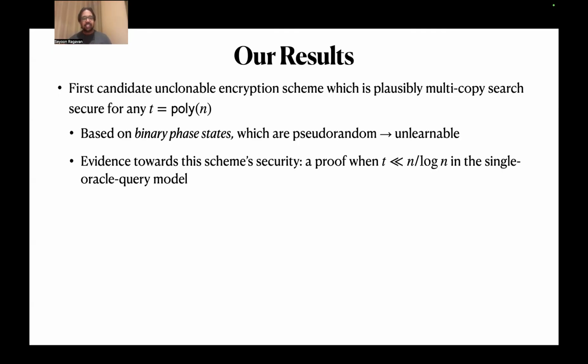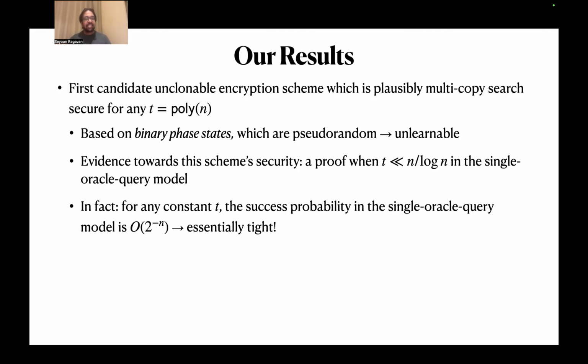And we don't prove the scheme's security, but we provide evidence towards it. In particular, we provide a security proof when t is much less than n over log n in the single oracle query model. And in fact, provided the number of copies t is constant, any constant, the success probability bound that we show is actually order of 2 to the minus n. So this is essentially tight, and this is something that was not true of any of the prior works or prior constructions.